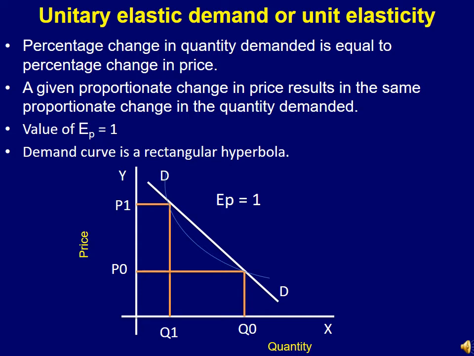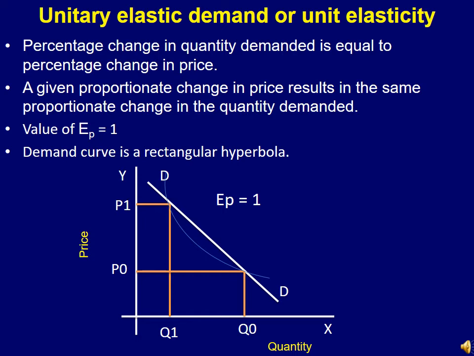The proportion by which the price of a particular commodity changes, with the same proportion the quantity demanded of that commodity also changes, because of which the value of price elasticity of demand in this case is equal to 1. So here also, by plotting quantity demanded on the x-axis and price on the y-axis, we get a demand curve as DD, and here we can see that the length of P0 P1 is equal to the length Q0 Q1.